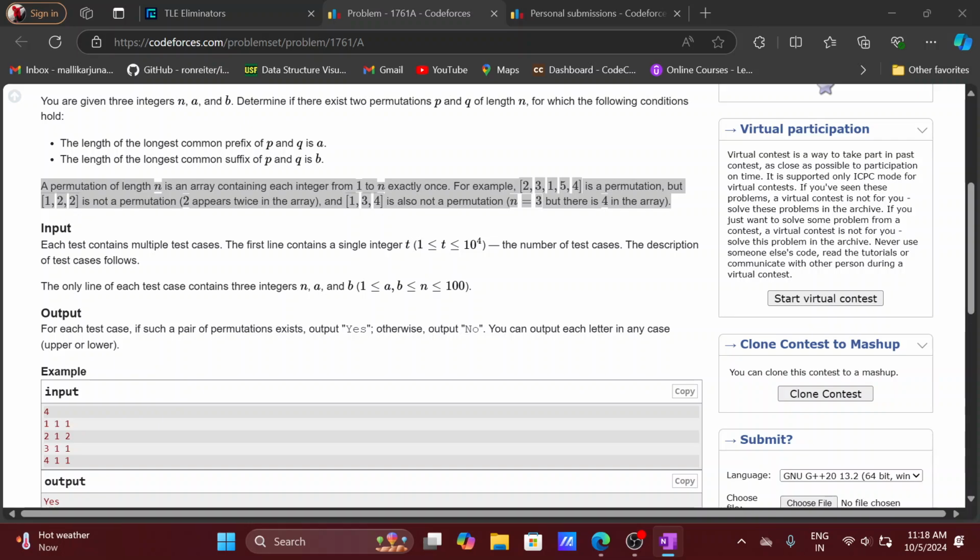For 1 1, the sum is A plus B. Here A plus B is greater than 1, and for here 2 plus 1 which is 3, it is also greater than 2. Here 2 which is less than 3, and here 2 which is less than 4.